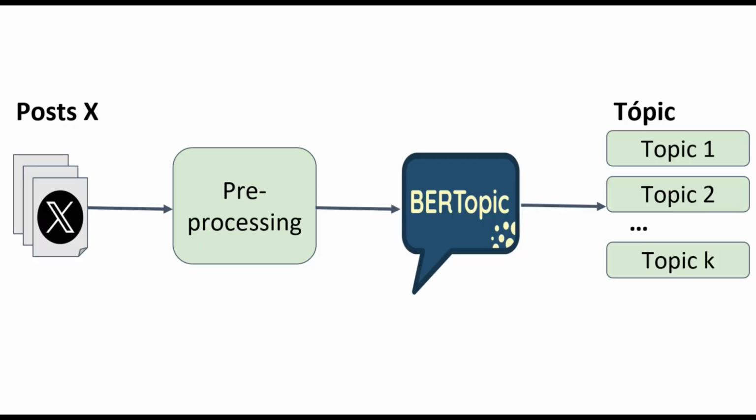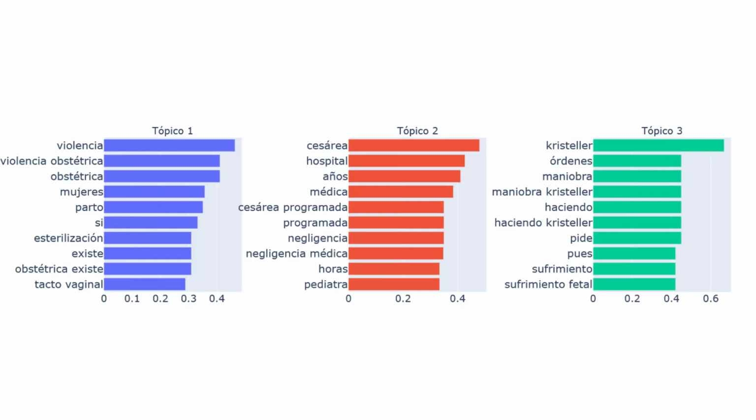For the descriptive analysis of the obstetric violence corpus, usernames and links were removed, hashtags were converted to text, and emojis were transformed into their respective textual description to preserve their semantic content. Using the BERTopic neural approach, a model based on transformer networks that learns different representations of polysemous words, 3 topics were found. Topic 1 presents words related to visibilization of obstetric violence.